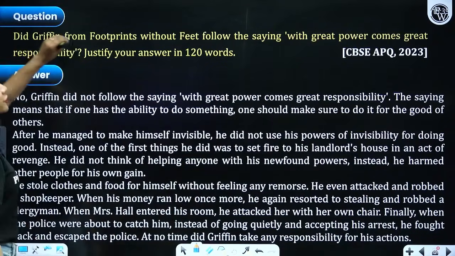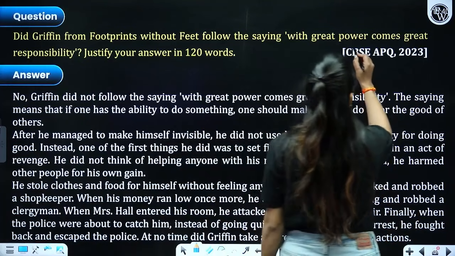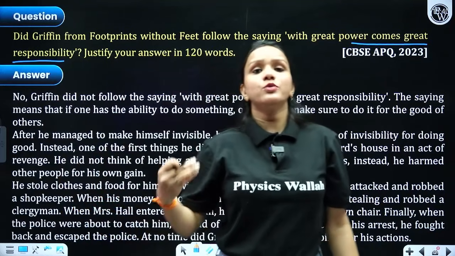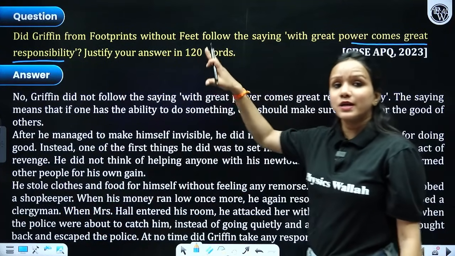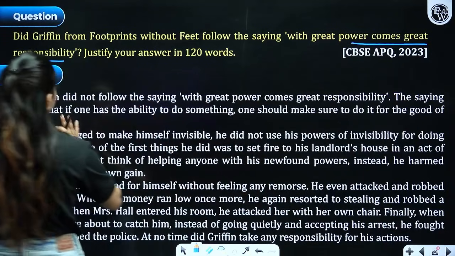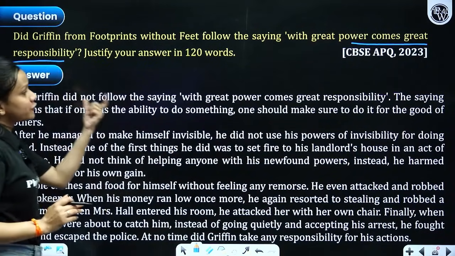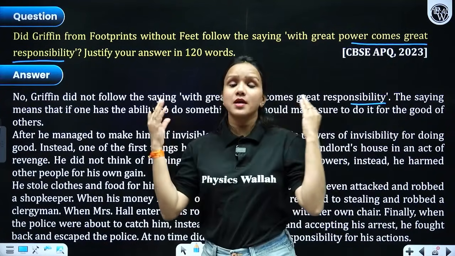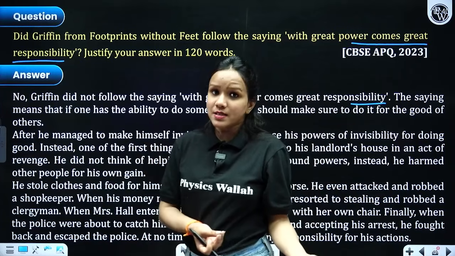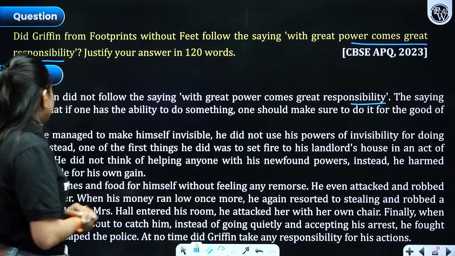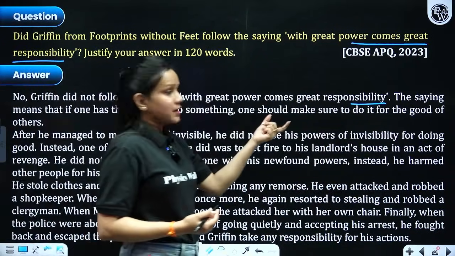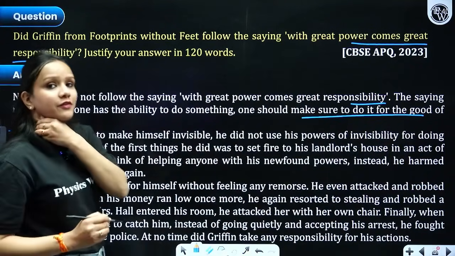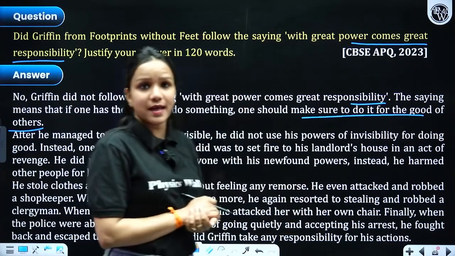Next question. Did Griffin from Footprints Without Feet follow the saying, with great power comes great responsibility? Not at all. Although this question is open to interpretations, if you have read the story closely, minutely, right, then you will not say yes, right? So no, Griffin did not follow the saying, with great power comes great responsibility. It was such a huge responsibility which was on his shoulders, but he misused it. Let's see how. This saying means that if one has the ability to do something, one should make sure to do it for the good of others, for the welfare of the people, for the welfare of mankind. But he did not do it in that case, right?